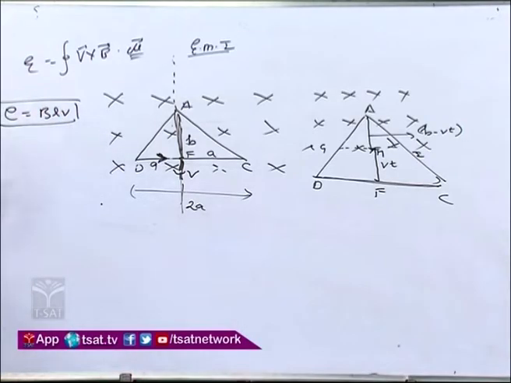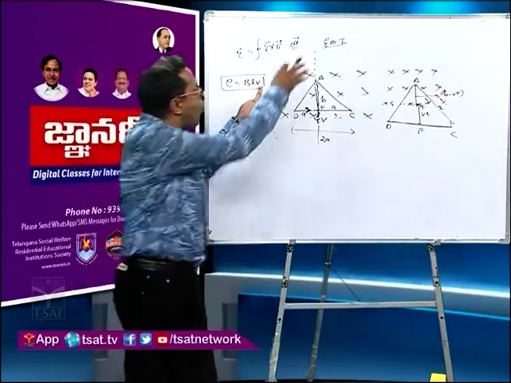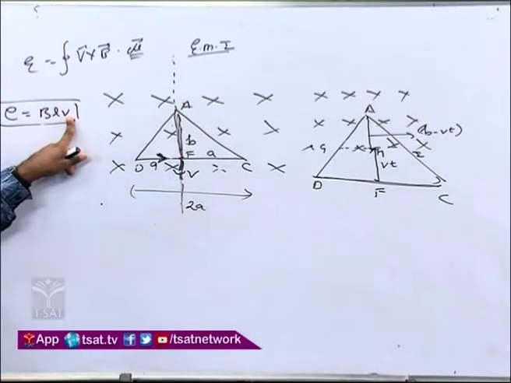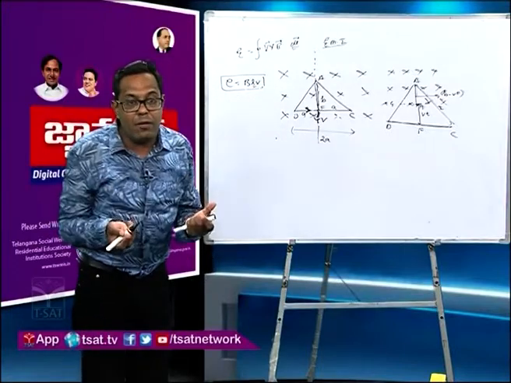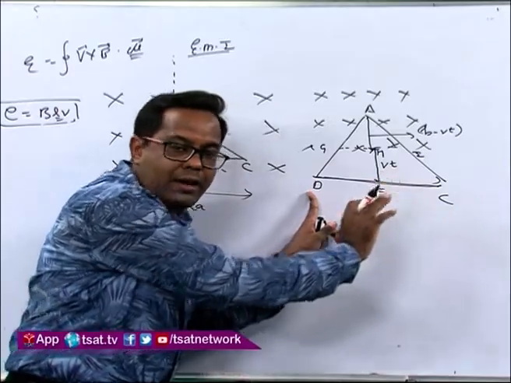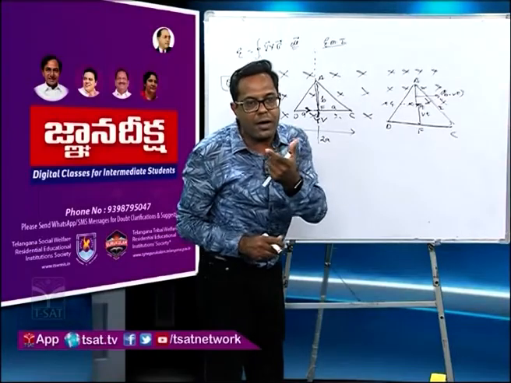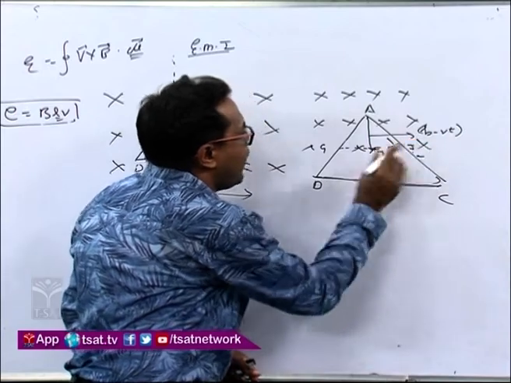Now the question is, B is a uniform magnetic field, we know it. V is the velocity with which the whole equatorial loop is coming down, and L is the length of the conductor. Which length will you take? You won't take DC because it is out of the magnetic field. You cannot take DC right now. The part of the conductor that is now on the edge of the field is GI. So you have to get the GI value.